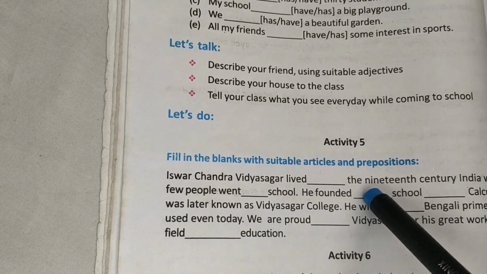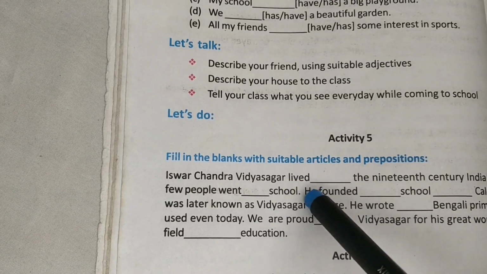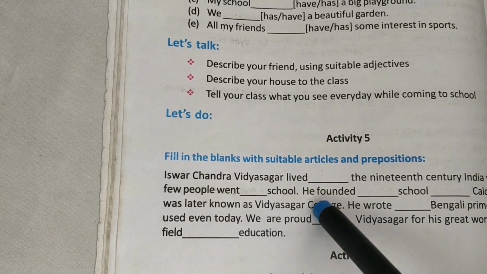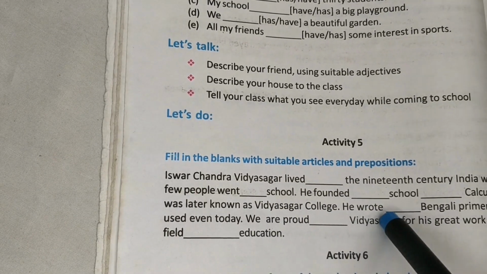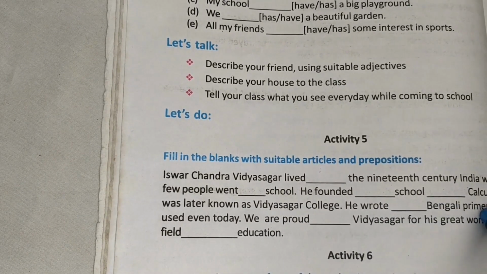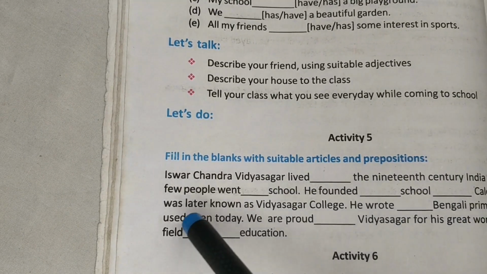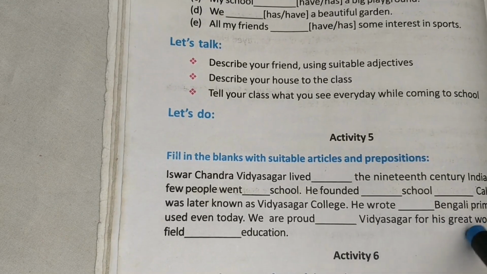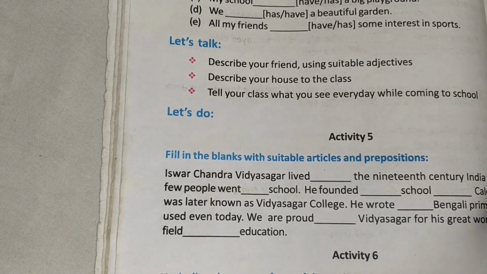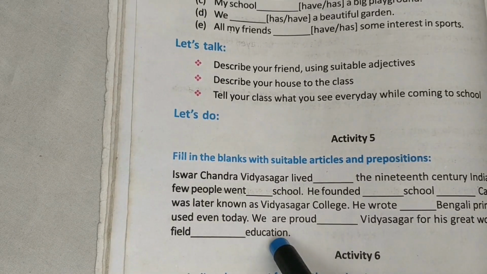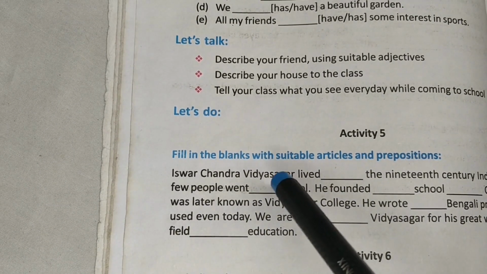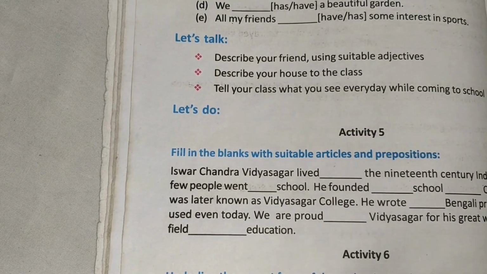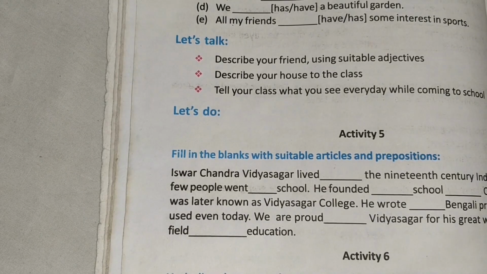He founded a school. Now here we are using an article. He founded a school in Calcutta, which was later known as Vidyasagar College. He wrote a Bengali primer, which is used even today. We are proud of Vidyasagar for his great work in the field of education. Okay, so a lot of places we are using articles, a lot of places we are using prepositions. So this thing comes out of practice. You have to practice as much as possible.